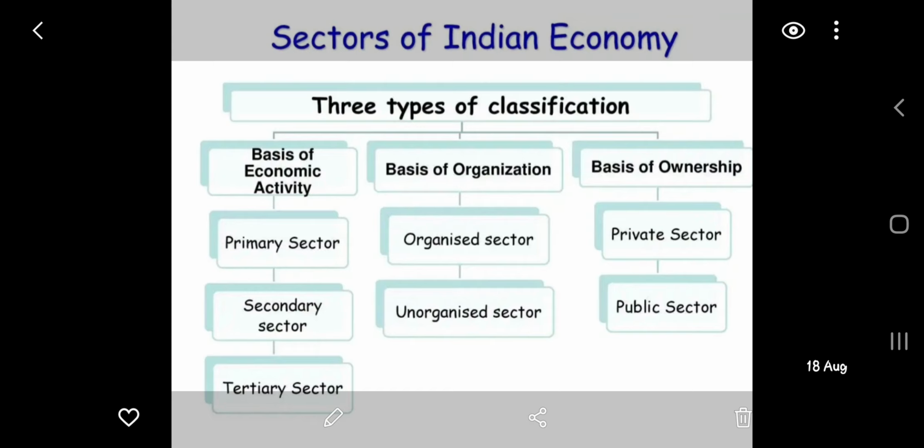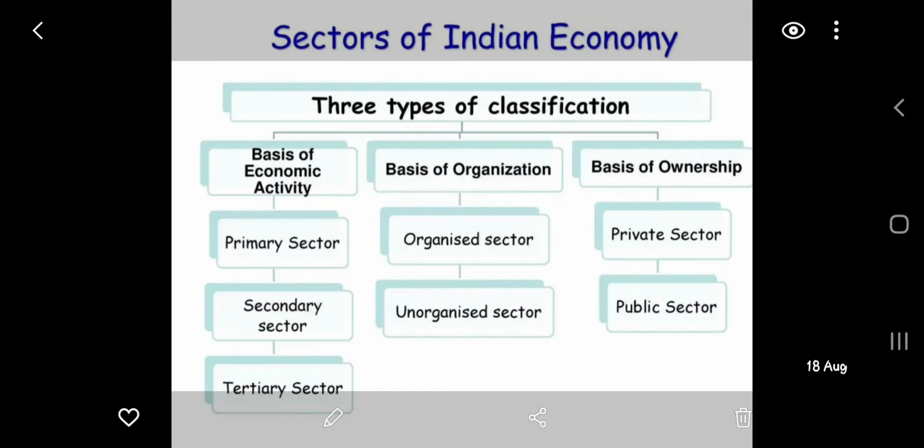Why will we call them economic activity? Because by doing the production of goods and services, people are earning money, and that is why they are known as economic activity. You can differentiate economic activity from other activities with an example. Suppose one lady is teaching in school.